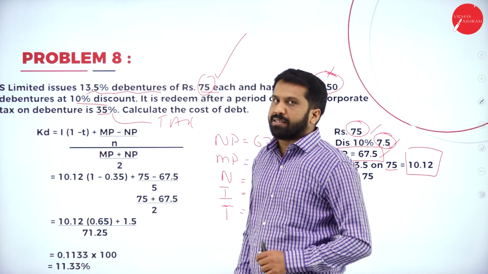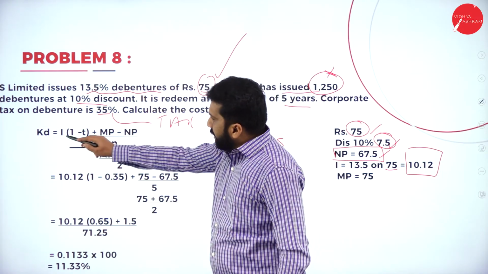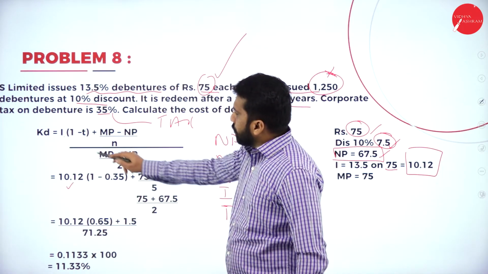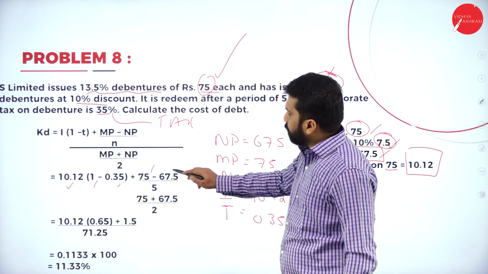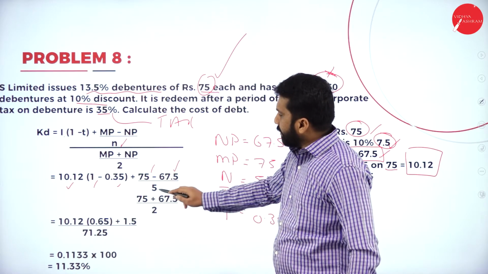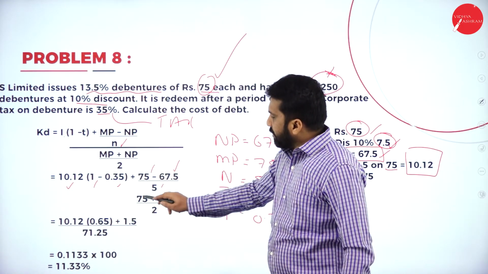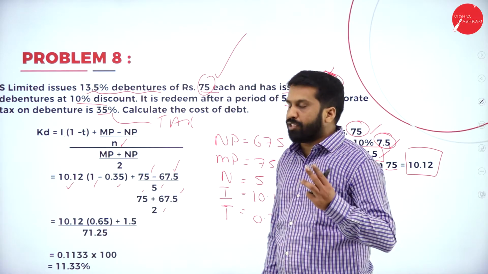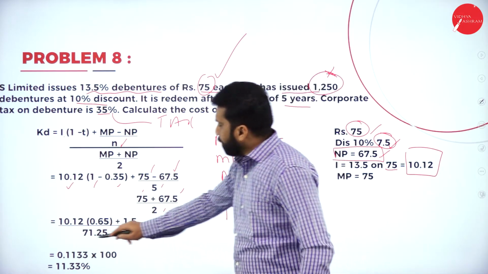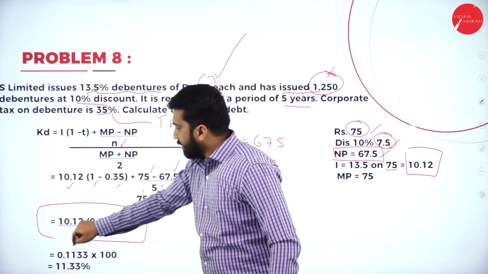What is your answer now? Interest 10.12 times (1 minus tax rate), plus MP 75 minus NP 67.5 divided by N, 5 years, all divided by the average of MP 75 and NP 67.5, divided by 2. Simplify, you will get this answer.